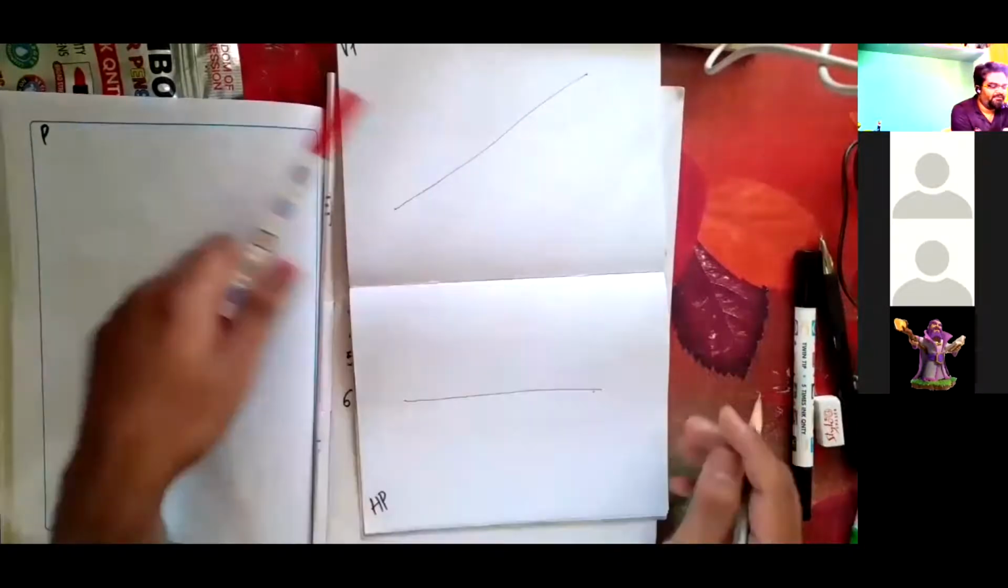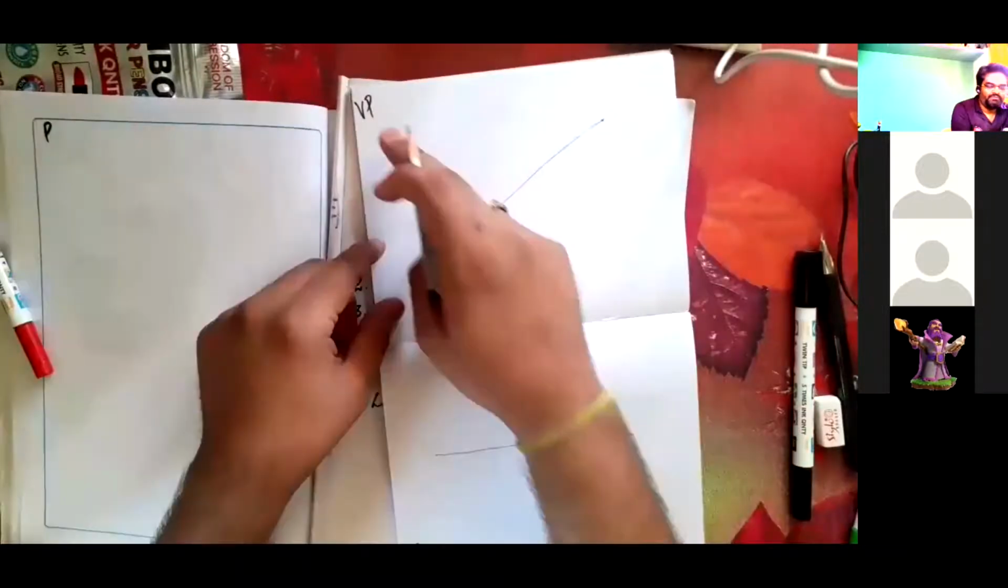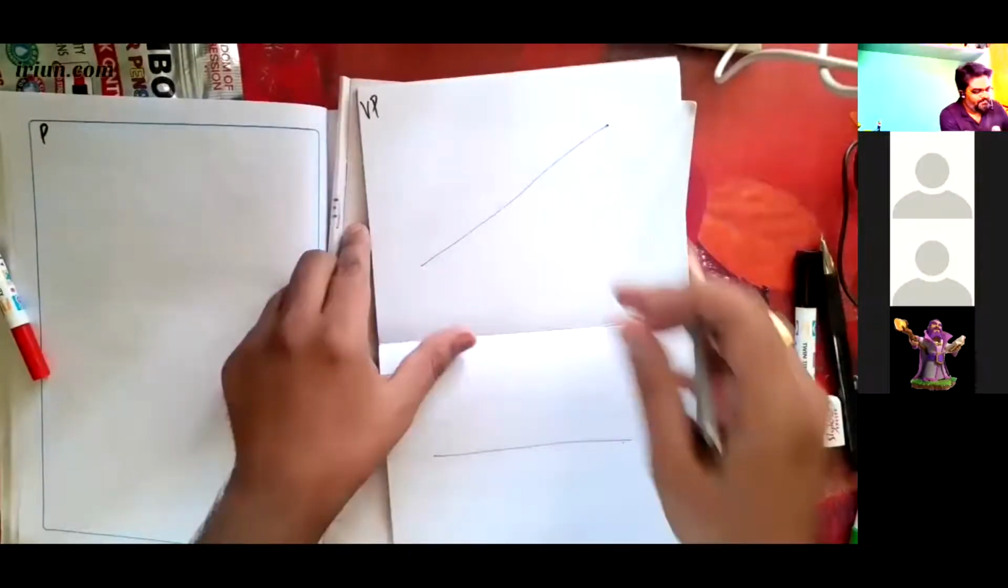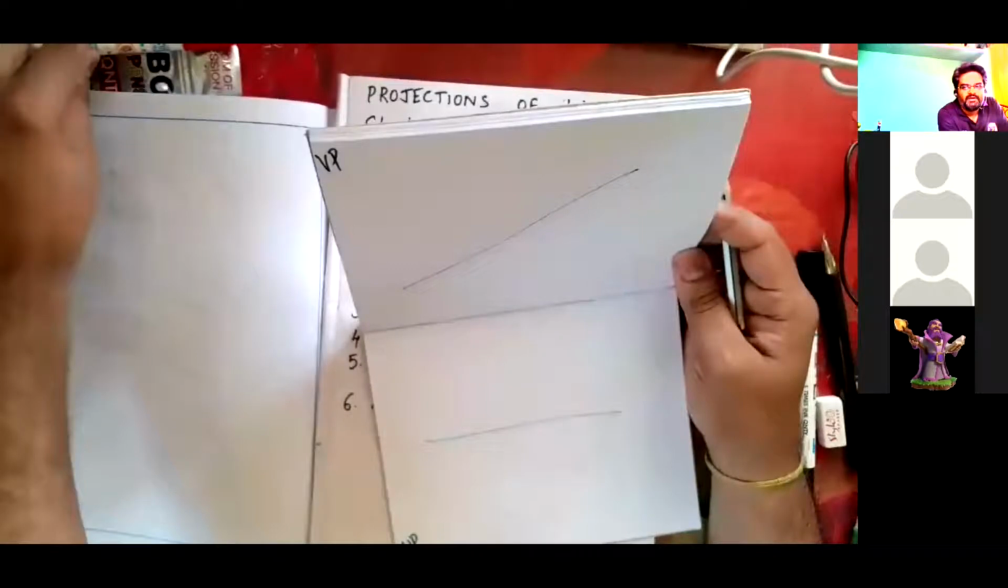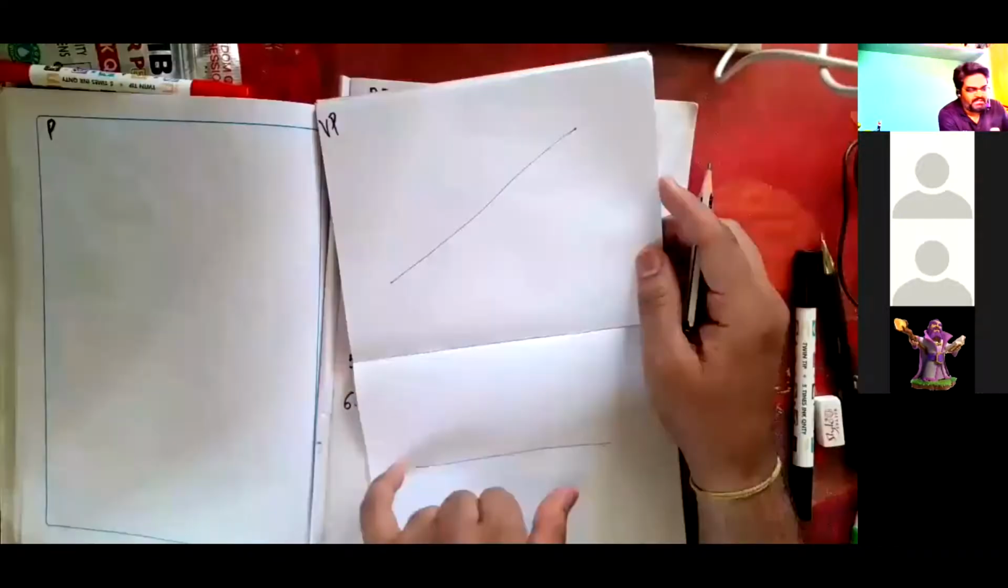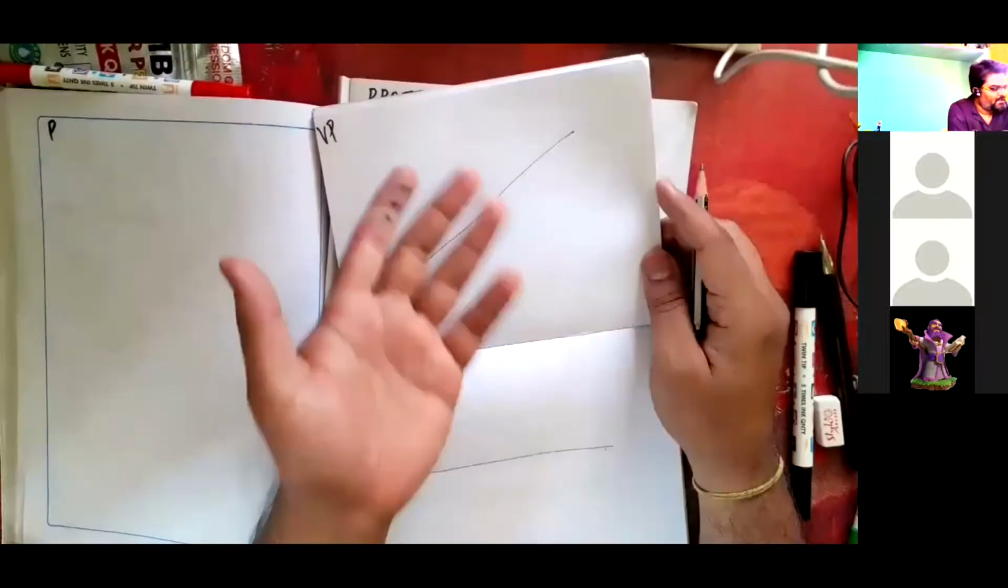So this line, if it is parallel to VP, will be in its true length in the front view. But will the top view be in its true length? It is inclined like this. No, sir, it will be foreshortened. If this is 50 mm, obviously this will be around 40, less than 50 in simple terms. We are going to find out how much it is. Understand the concepts properly.